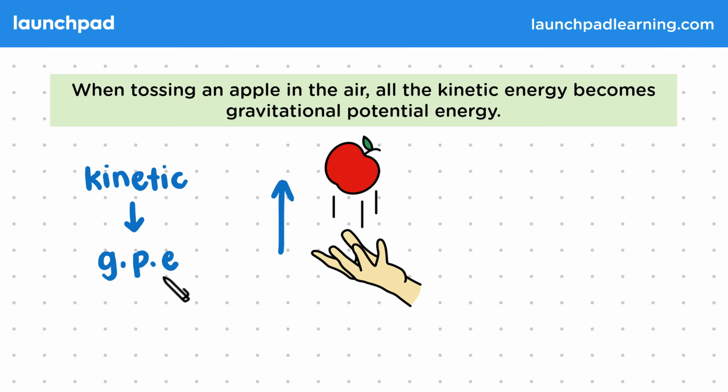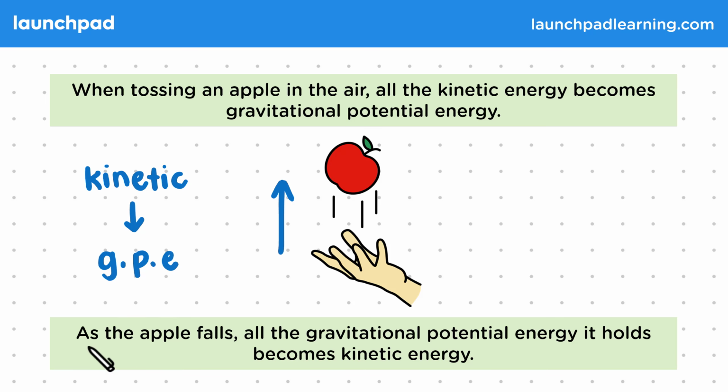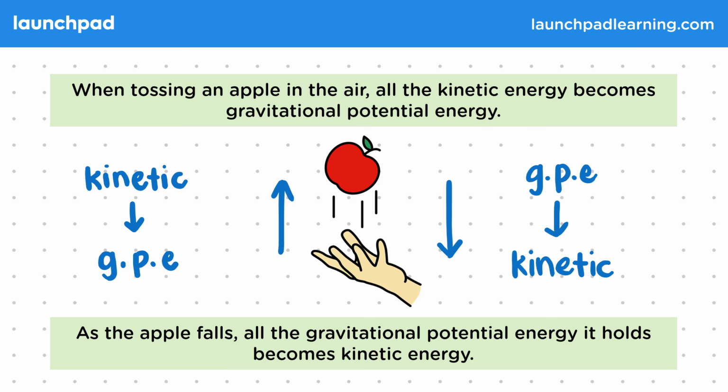Remember that GPE stands for gravitational potential energy. As the apple falls, all the gravitational potential energy it holds becomes kinetic energy. So when the apple falls, the gravitational potential energy decreases and the kinetic energy increases. When the apple reaches the bottom, all of the gravitational potential energy has been converted back into kinetic energy.